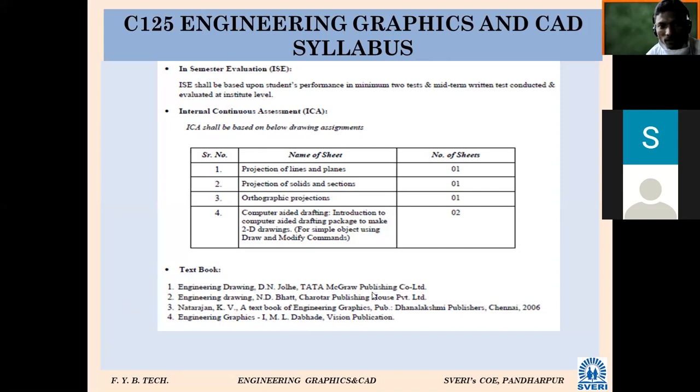Without that, this subject cannot be learned. Such problems are not there. Problems are there, but they are drawing problems. So here a calculator is not required. Earlier our subject required a calculator for doing calculations, but here drawing instruments are required, right from pencil, eraser, protractor, set square, scale, etc. All things are required.